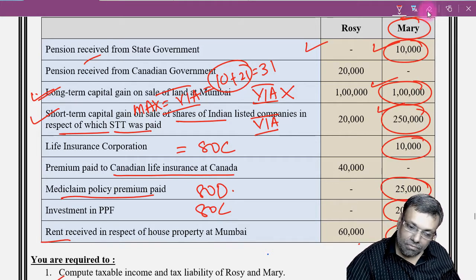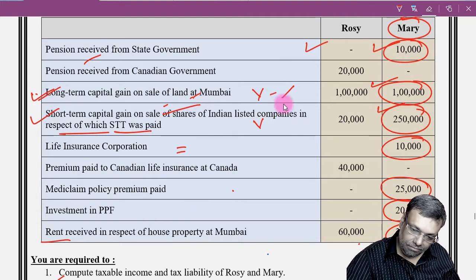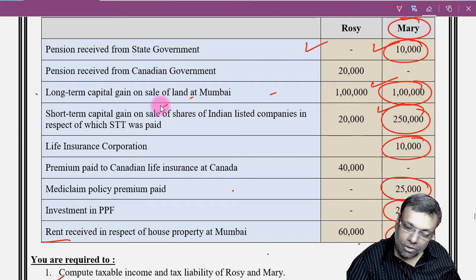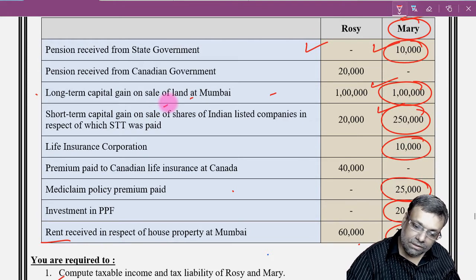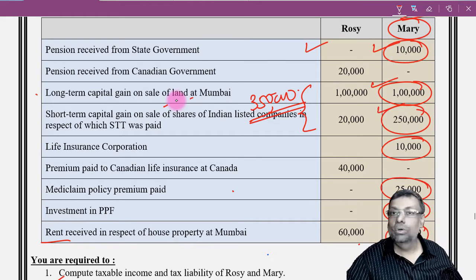So ultimately your income, because now you are resident and ordinarily resident, is going to be these two figures, because full Chapter 6A deduction you will get is 3,50,000 rupees. That is going to be your total income.